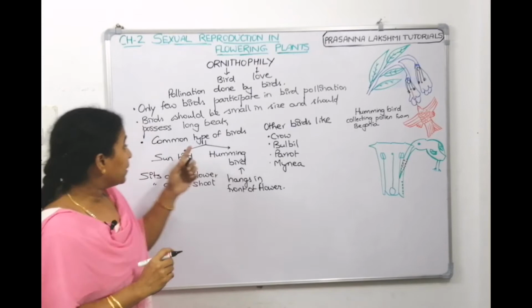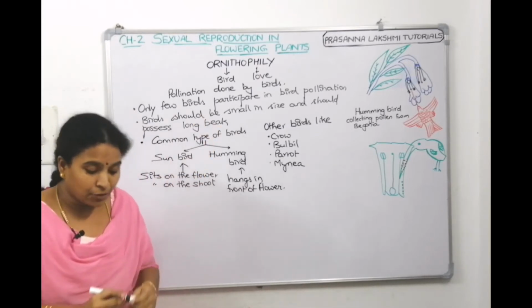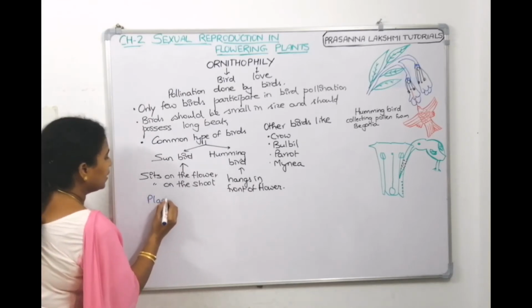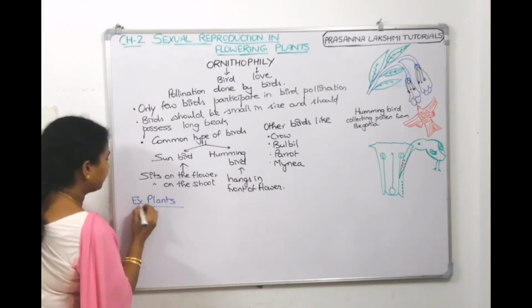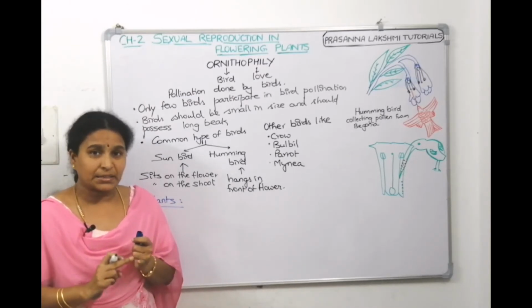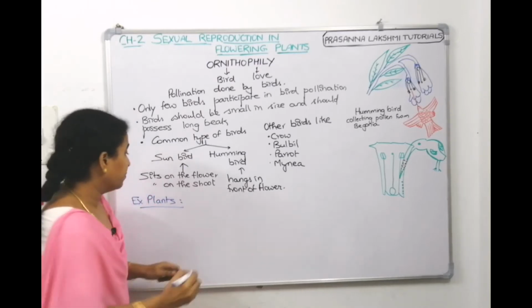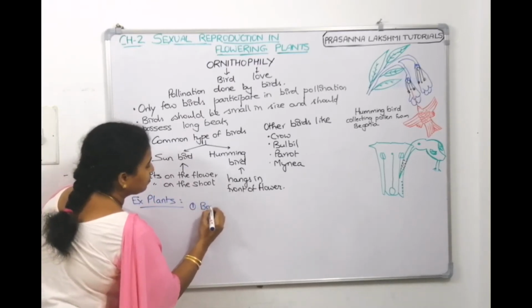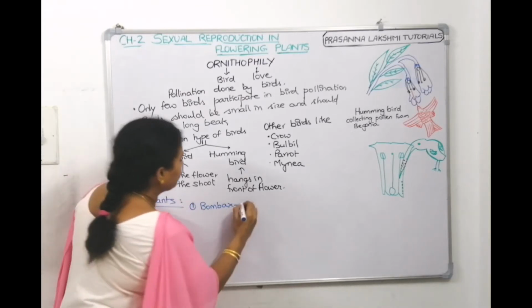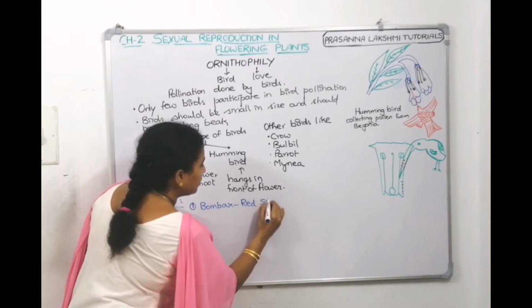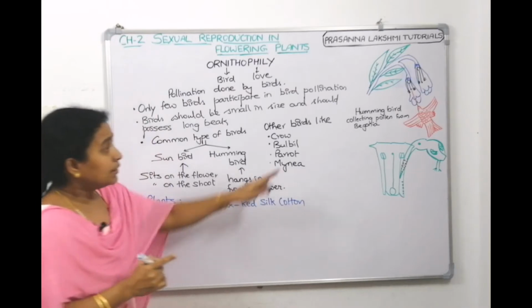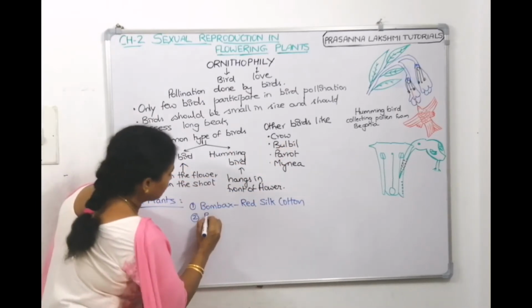Now, we have listed the birds which help in ornithophily. Now, we have to list down the plants which participate in ornithophily. The examples of plants which help in ornithophily are, one is Bombax. Bombax is called silk cotton. It is called the red silk cotton plant. Begonia, which we wrote there, is another example.